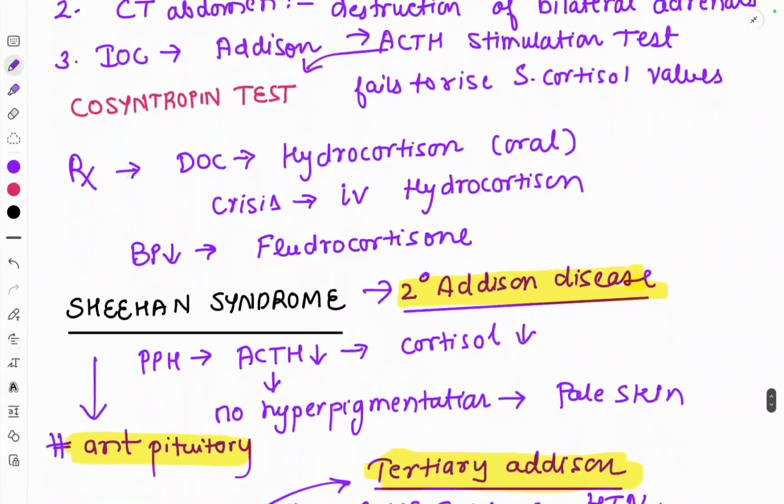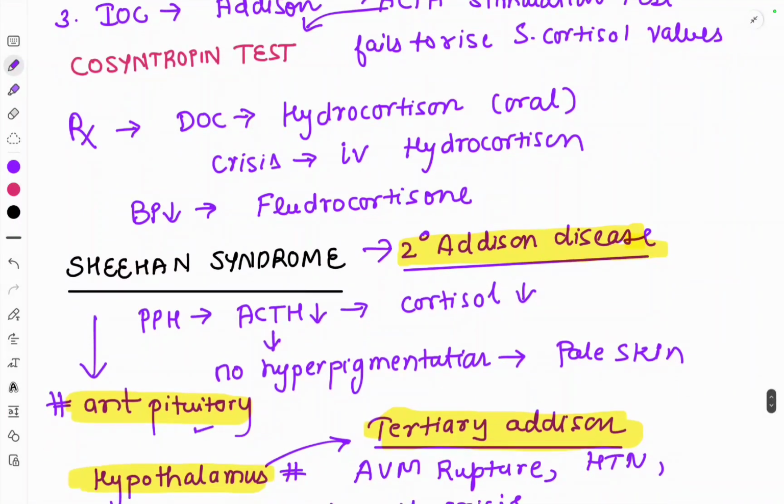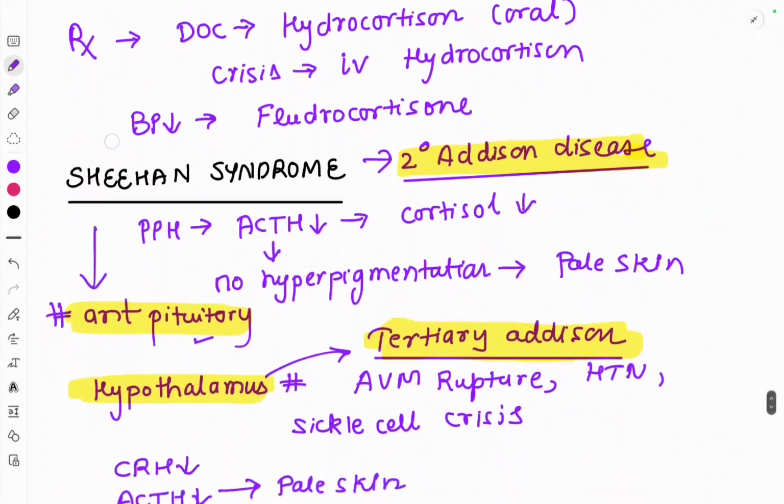So the causes of secondary Addison's disease are Sheehan syndrome, which is damage to the anterior pituitary, which we will be discussing later in the pituitary gland. Postpartum hemorrhage leads to decreased ACTH, decreased cortisol, no hyperpigmentation. Because ACTH is decreased, there is no reflex increase in ACTH due to depletion of the cortisol level as there was in primary Addison's disease. Here the ACTH is decreased, so there is no hyperpigmentation, and there is pale skin.